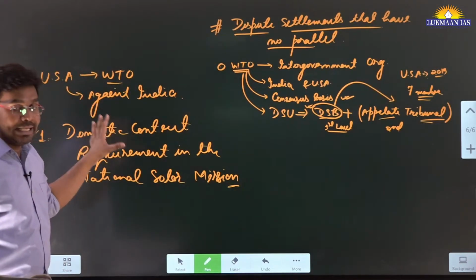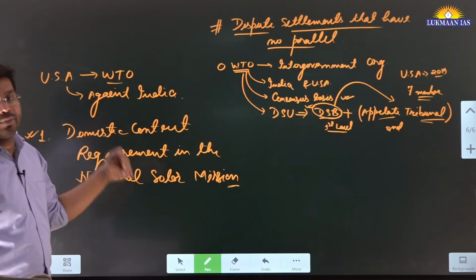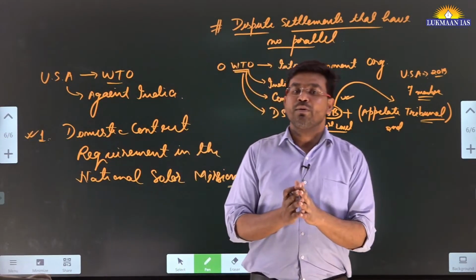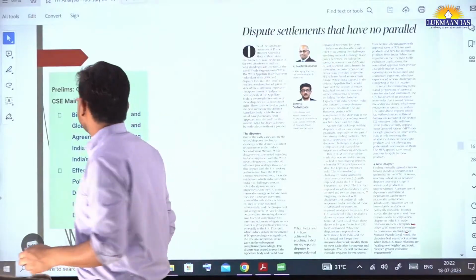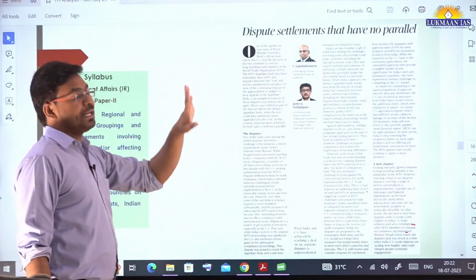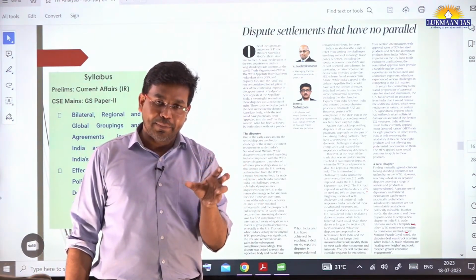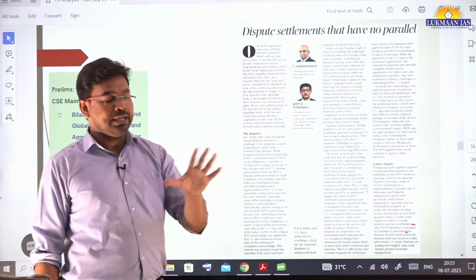There were many trade disputes between India and the USA, and these have been resolved mutually. That's why the author mentions that the dispute settlement has no parallel; no other country has settled disputes in this manner.